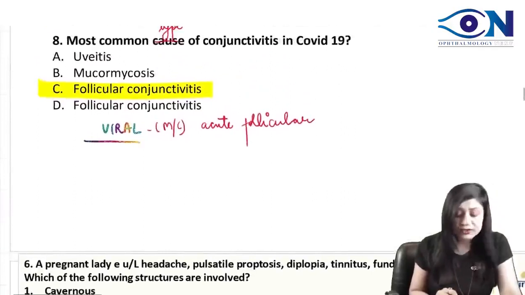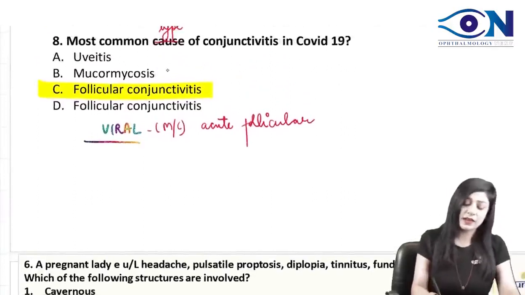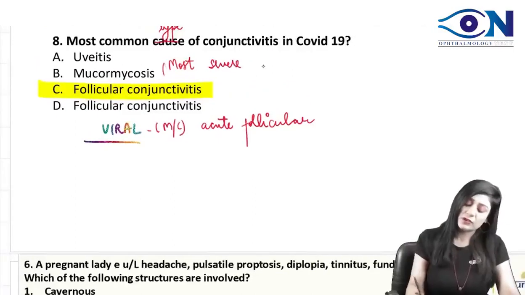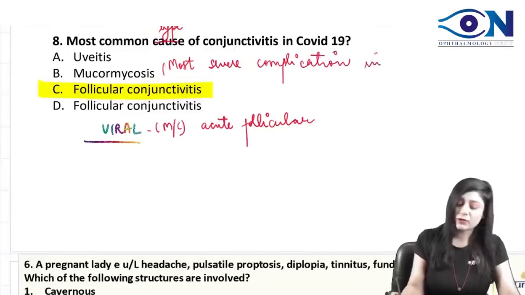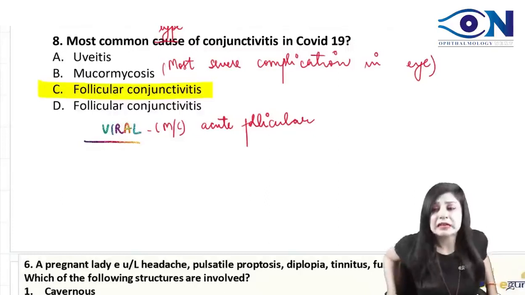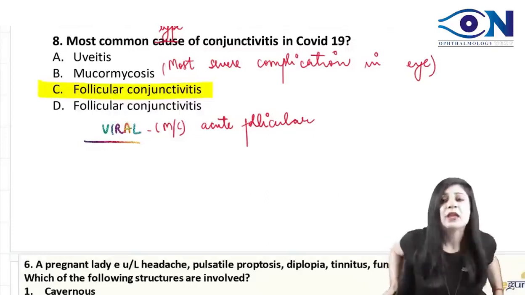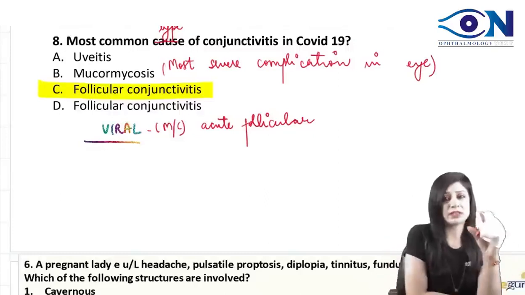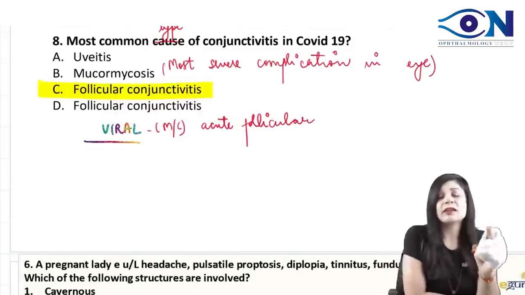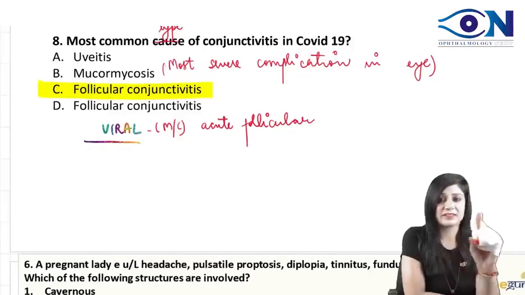No, it's not B. This will be the most severe complication. This is the most severe complication of COVID-19 in the eye. Okay. So there is always a difference between most common and most severe, and this is a very common dictum that I always tell you in the classes, that most common and most severe are never the same.